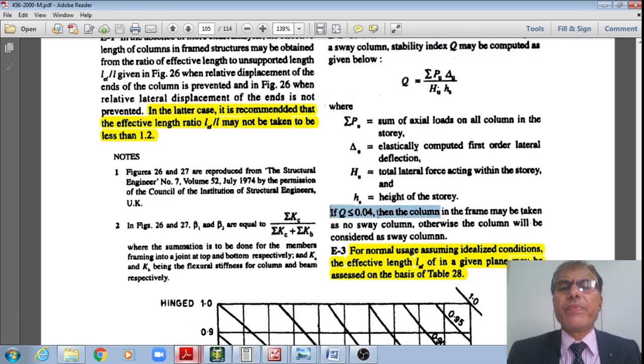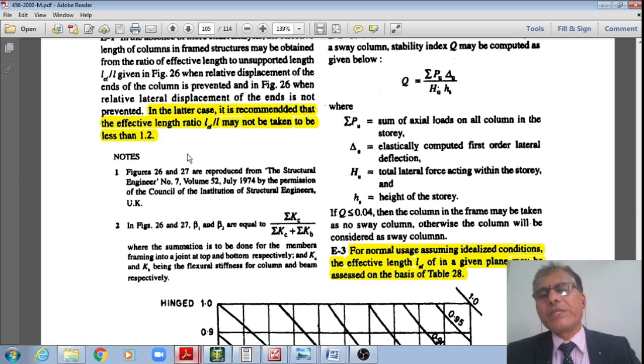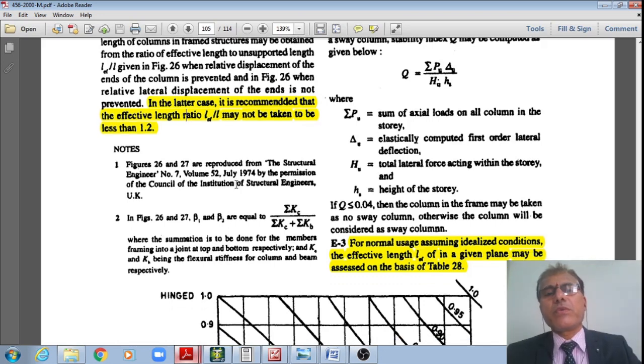Accordingly, if this Q is less than 0.04, the column frame may be taken as a no-sway column, or otherwise it may be taken as a sway column, right? However, even the code says that even if it is a sway column, in the latter case it is recommended that the effective length may be taken not less than 1.2. Now also 1.2 is the restriction, student, right? Now also I am taking 1.2 from this code specification.